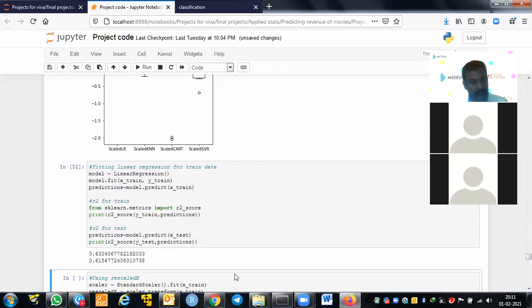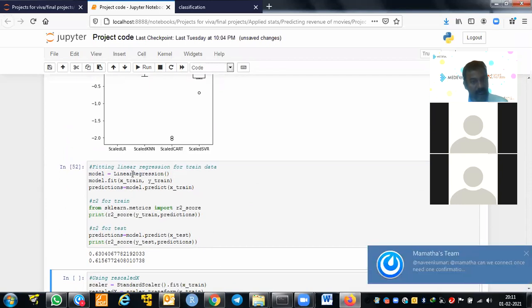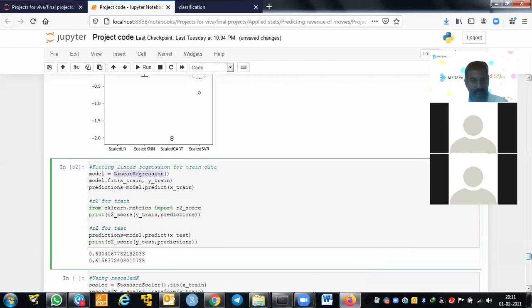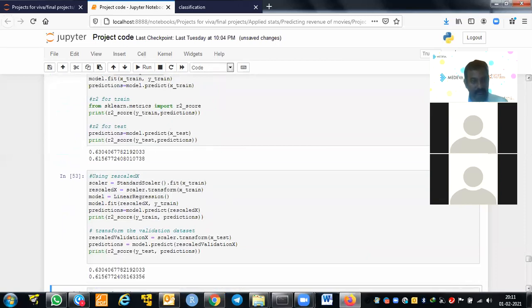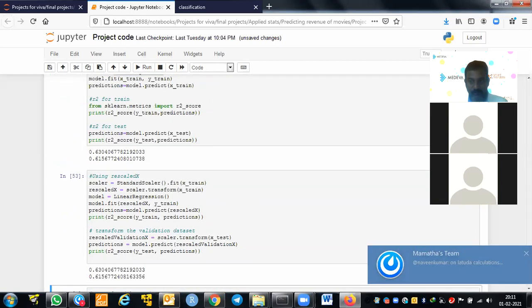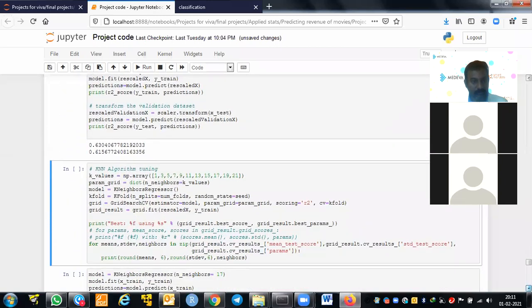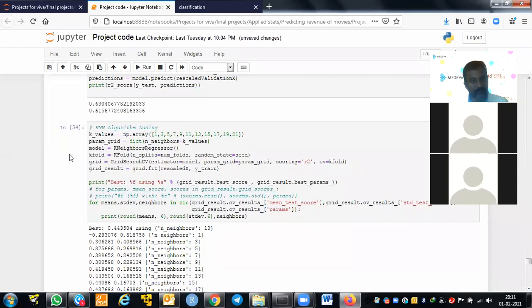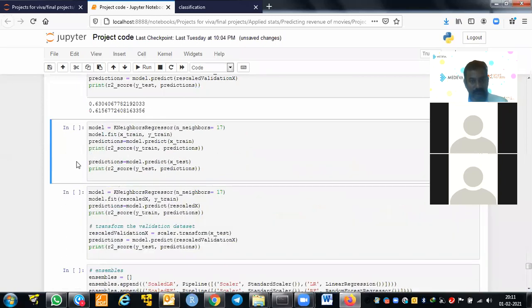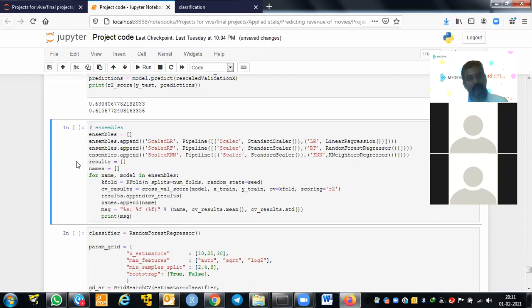On 80 and 20% data, on the linear regression, I am getting 60% and 63%, and 31%. Now if I do the same thing on rescale, I am getting 63 and 61% of the data. Even if you do the same thing using KNN, KNN is not required. You just use this linear regression.